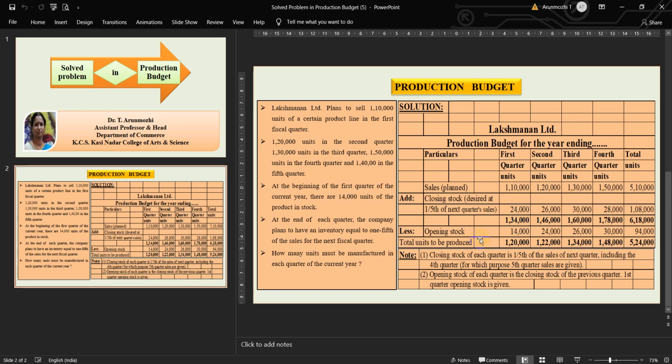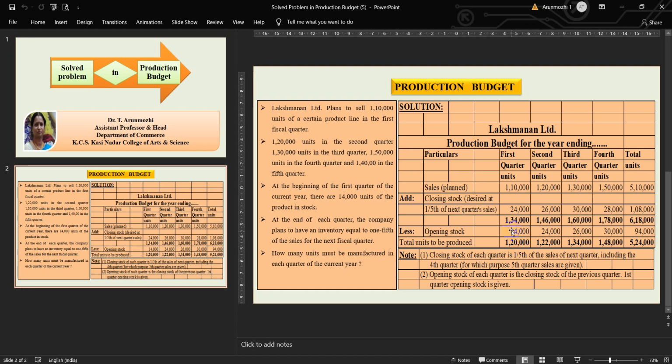With that, less opening stock. The opening stock is given: at the beginning of the first quarter of the current year, there are 14,000 units of the product in stock. So 1,34,000 minus 14,000, you get 1,20,000.